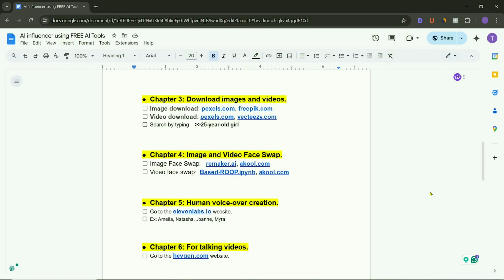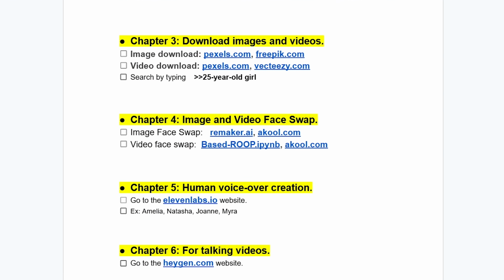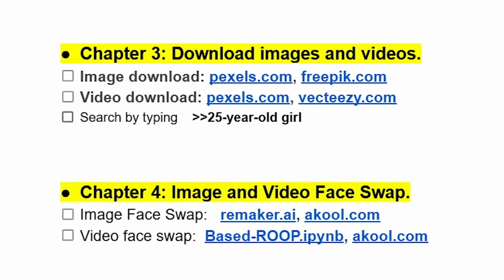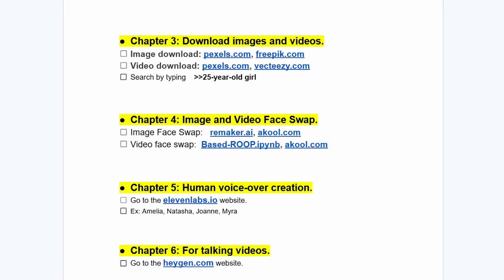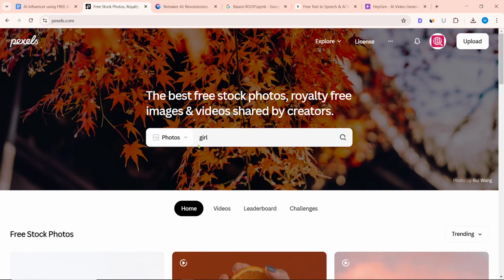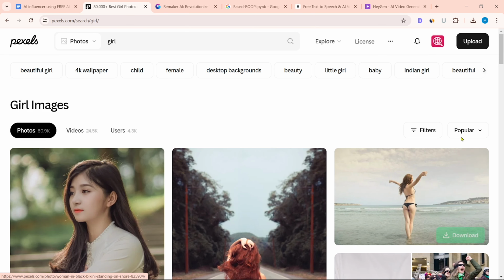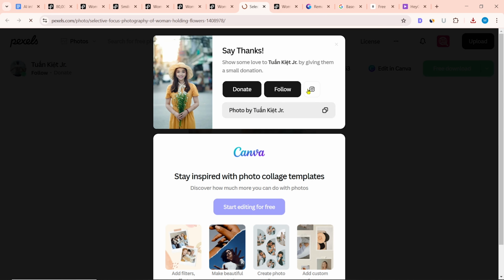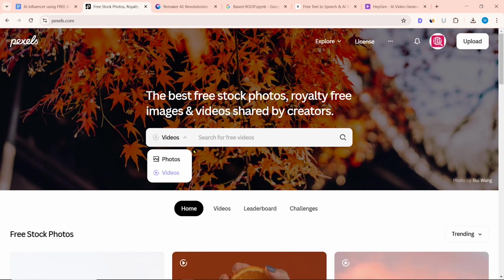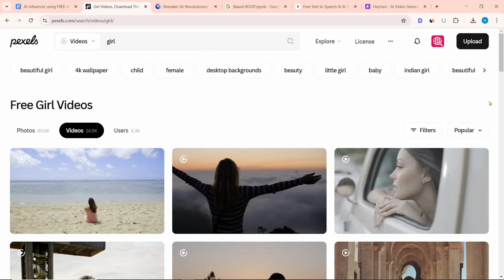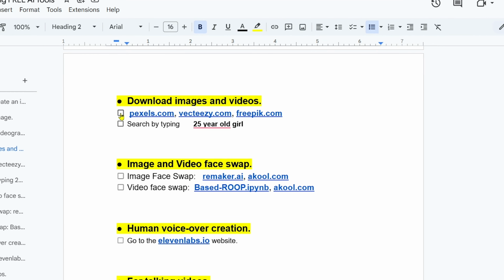Chapter 3: Download images and videos. To download images, you can use pexels.com, freepik.com websites, and to download videos, pexels.com, Vecteezy.com websites. You can use the girl as a search keyword. After that, download the image from here. To download videos, select the video from here in search. We are done downloading images and videos.